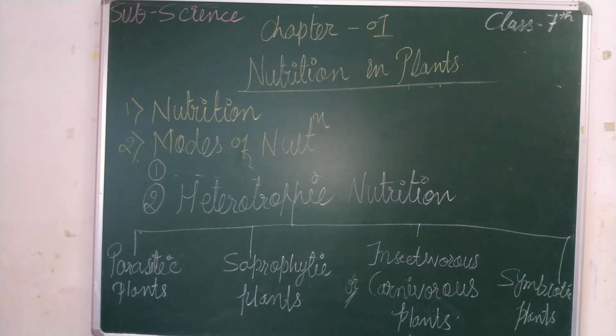Is it? Now here they have given a table which shows the differences between saprophytic nutrition and parasitic nutrition. There are three main differences. Children, you can go through it. I am just reading it out. The process of obtaining food from the dead and decaying matter is called saprophytic nutrition.